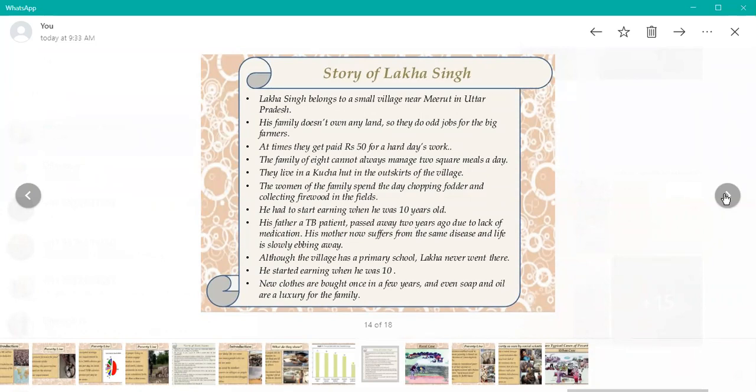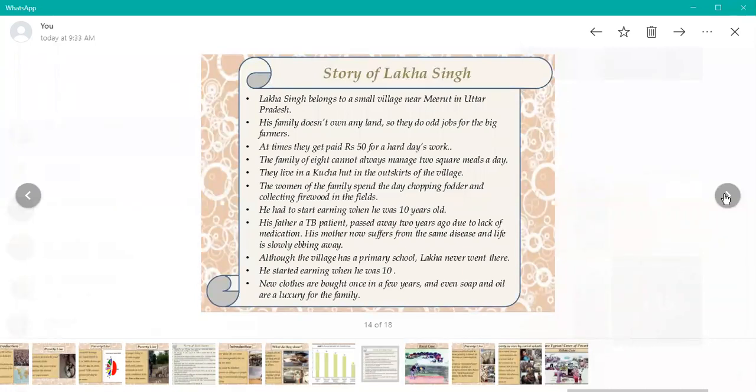He had started earning when he was 10 years old. See the burden. His father, a TB patient, passed away 2 years ago due to the lack of medication. His mother now suffers from the same disease and life is slowly slipping away.